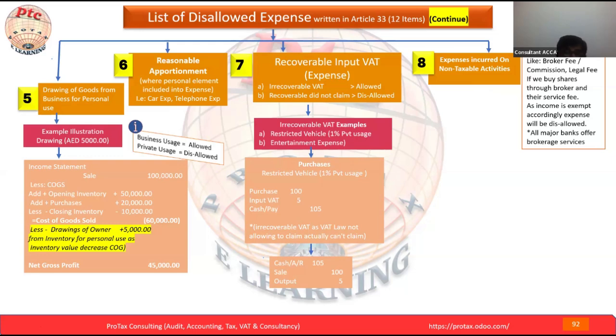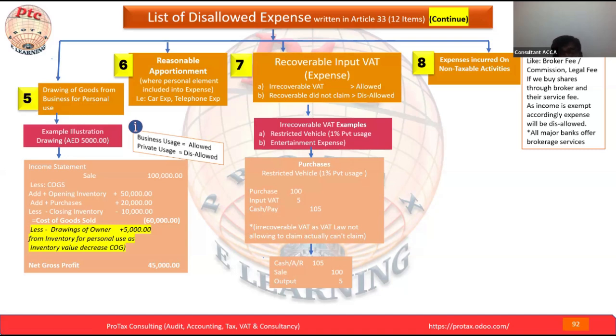If the income from those shares or that dividend is not taxable, then these expenses will also not be deductible. As the income is exempt, accordingly the expenses will be disallowed.